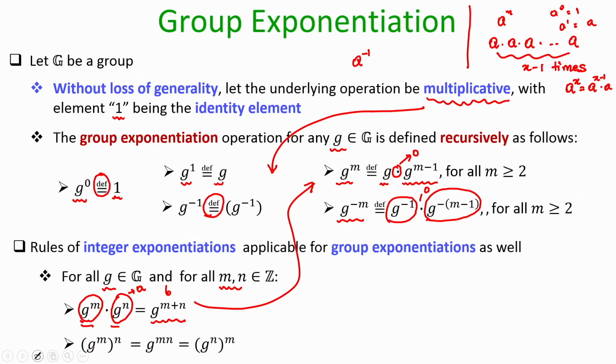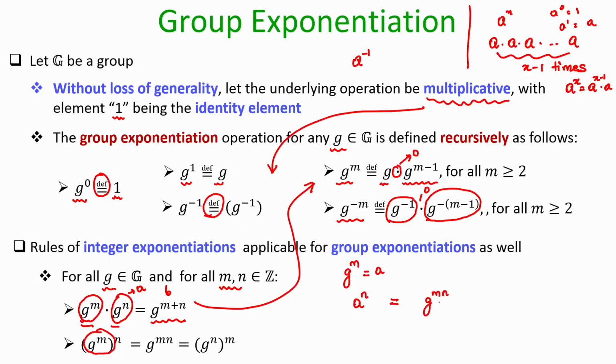In the same way, if I take the group element g power m, say g power m is A, and then I compute A power n, that will be the same as the element g power m n.